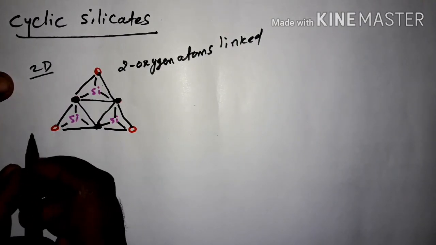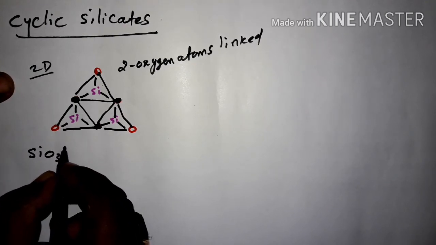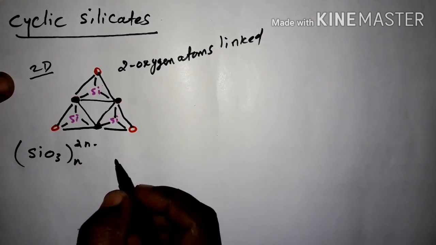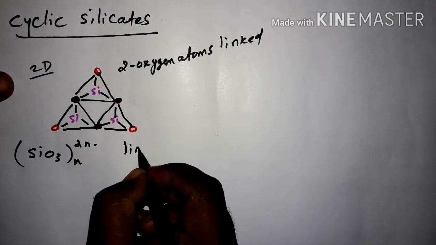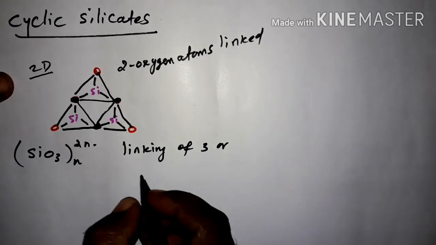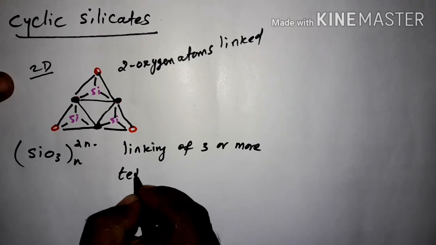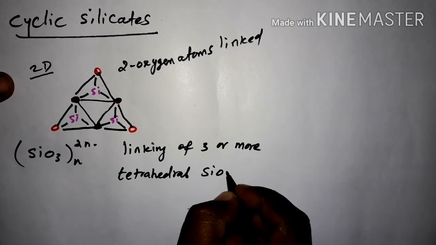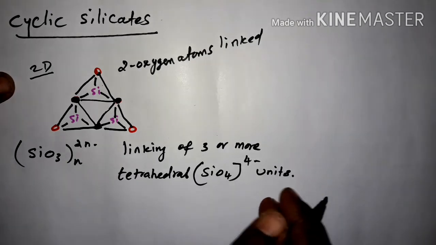And the general formula of this cyclic structure we write as (SiO3)n with 2n minus charge. Here there is linking of 3 or more tetrahedral SiO4 4 minus units, and these are called cyclic silicates.